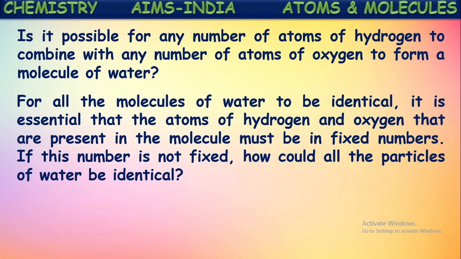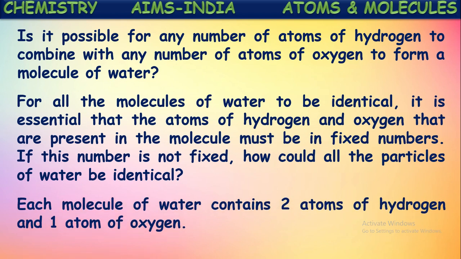If the molecules of water are all identical, that means the molecular formation always happens in a fixed ratio. Atoms of hydrogen and atoms of oxygen always combine in the fixed ratio so that molecules of water are identical. All the particles are identical because of this reason. So each molecule of water contains two atoms of hydrogen and one atom of oxygen.